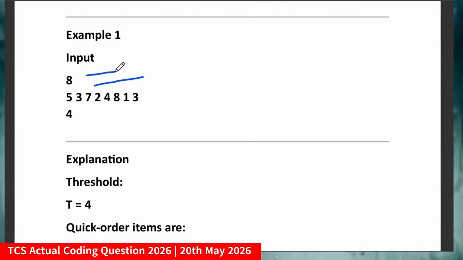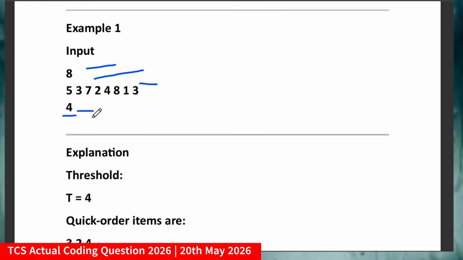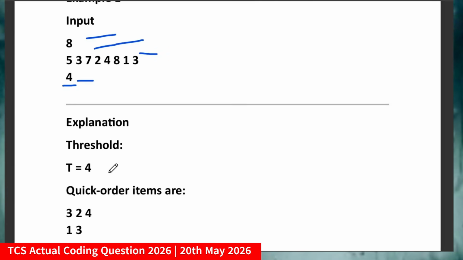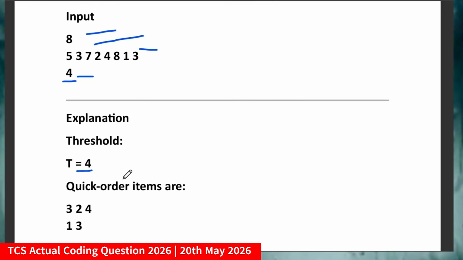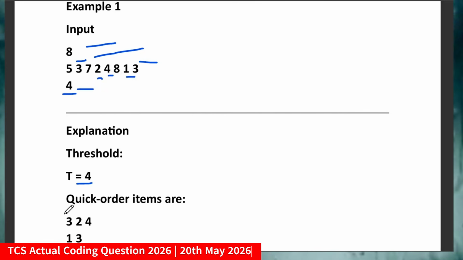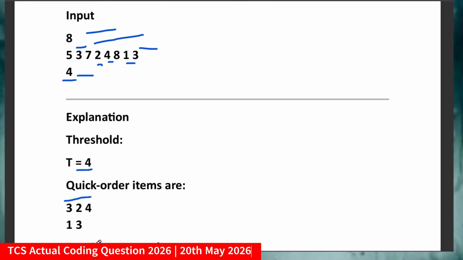For example, if you are taking the input n and these are the corresponding items, the threshold value here is 4, so you have to print those values which are the quick order items. The explanation you can just read through. I'll provide all this PDF material in my WhatsApp group, so you can follow that. For example, threshold here is equal to 4, so you have to find out what the quick order items are. The quick order items should be less than 4. So 3 will be a quick order item, 2 will be a quick order item, 4 you can also consider a quick order item, and 1, 3, these are all quick order items. Okay, so 3, 2, 4 are all quick order items. Besides that, 1 and 3 are also quick order items.